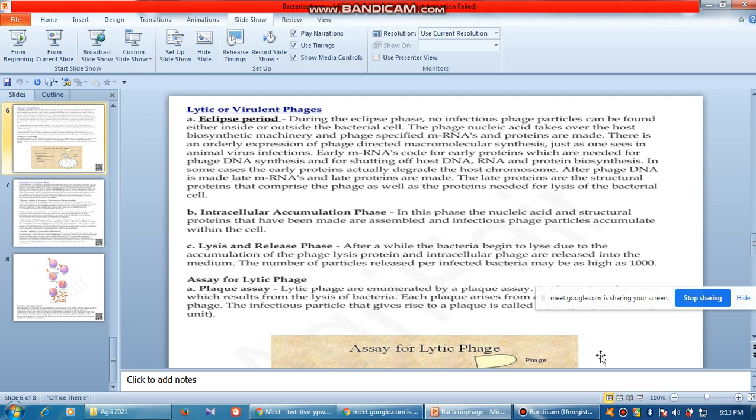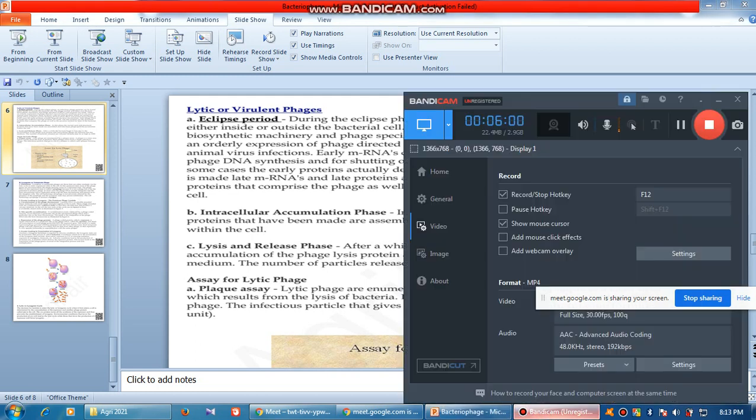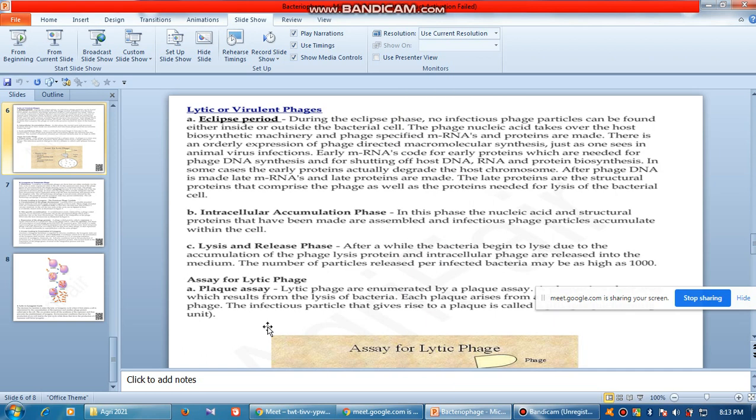Okay, the bacteria's own RNA polymerase will be used, and eventually what will happen? The RNA polymerase of the bacteria will be producing only the mRNA that is needed for synthesis of the virus particle. You understood? Because the bacteria's DNA does not have the capacity to make an RNA which will ultimately produce bacteriophage.